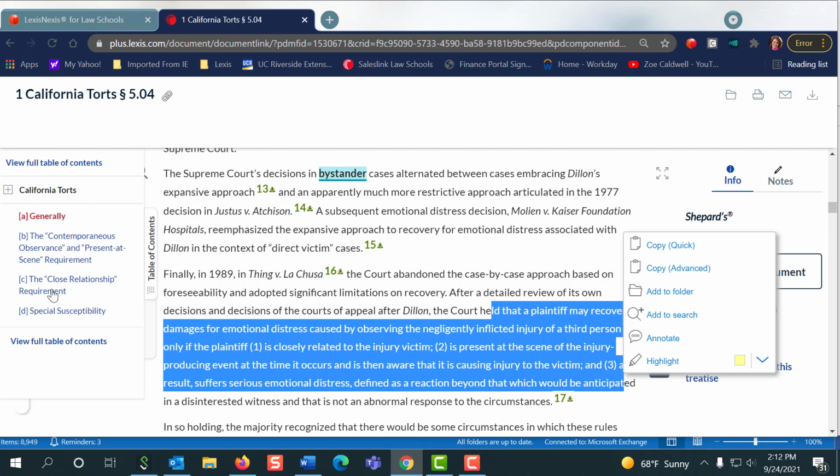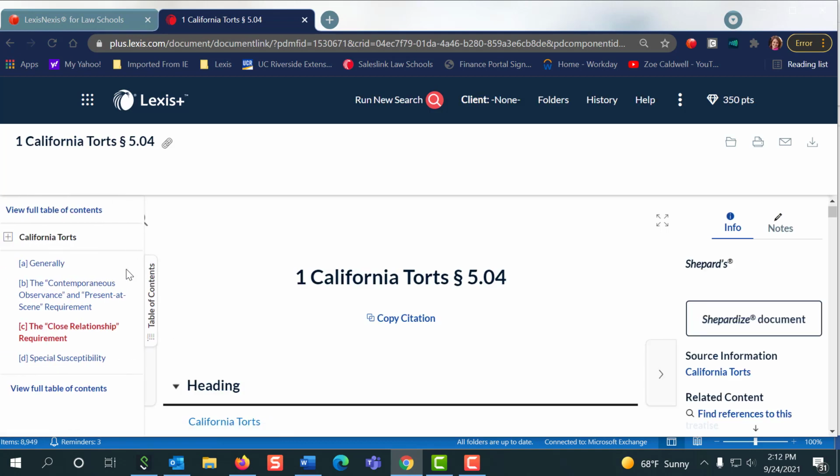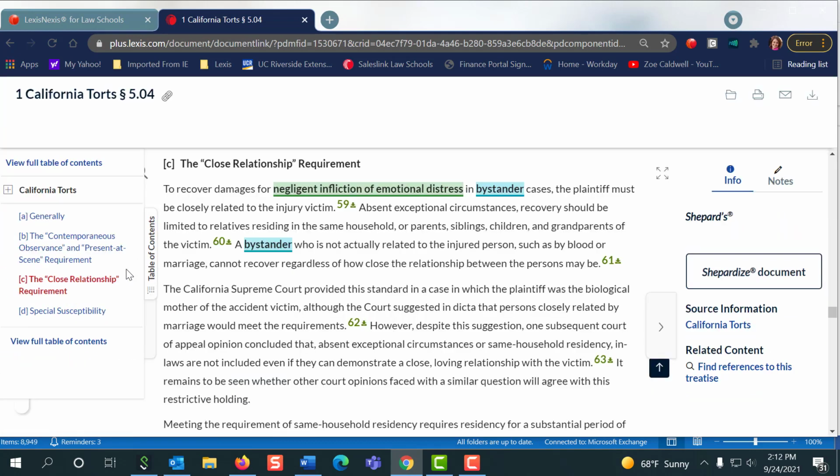So now I need to look into the close relationship requirement. And I'm going to bounce down and read more about that section, right? Because that's my real issue. I want that spectrum of cases that says, on one hand, you're going to have people like this that are not closely related to the victim. And on the other hand, you're going to have people like this, the courts are finding closely related to the victim.